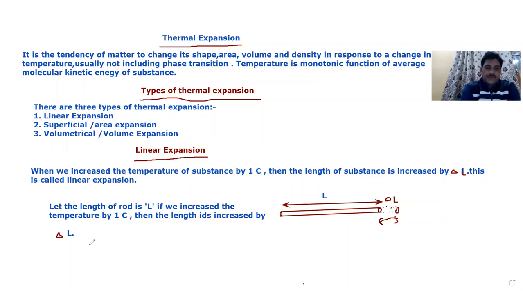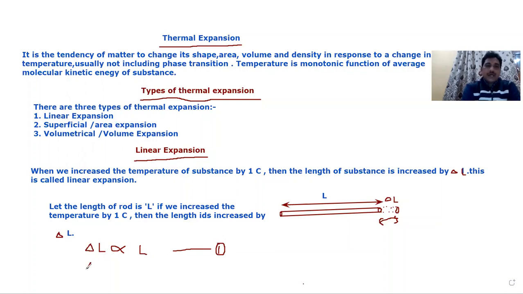So delta L is proportional to the original length; this is equation number 1.